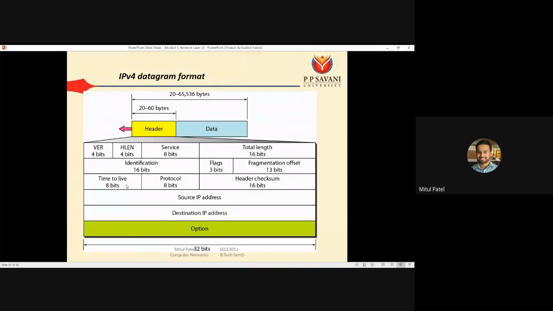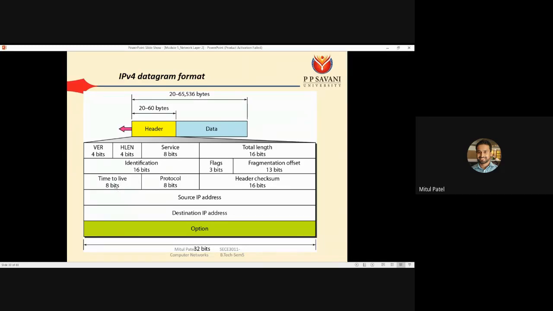This one is time to live, the TTL field, 8 bits. Sometimes it happens that your packet might not find the path and stays within the network only. So time to live means it has some default value set, let's say 15.